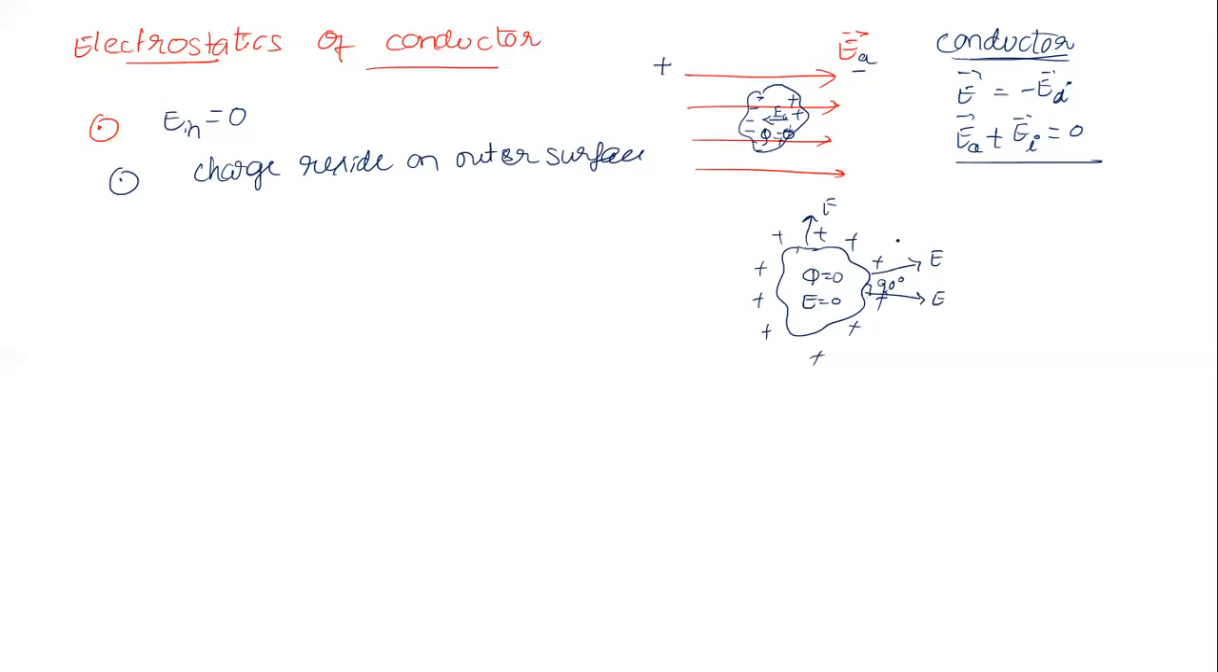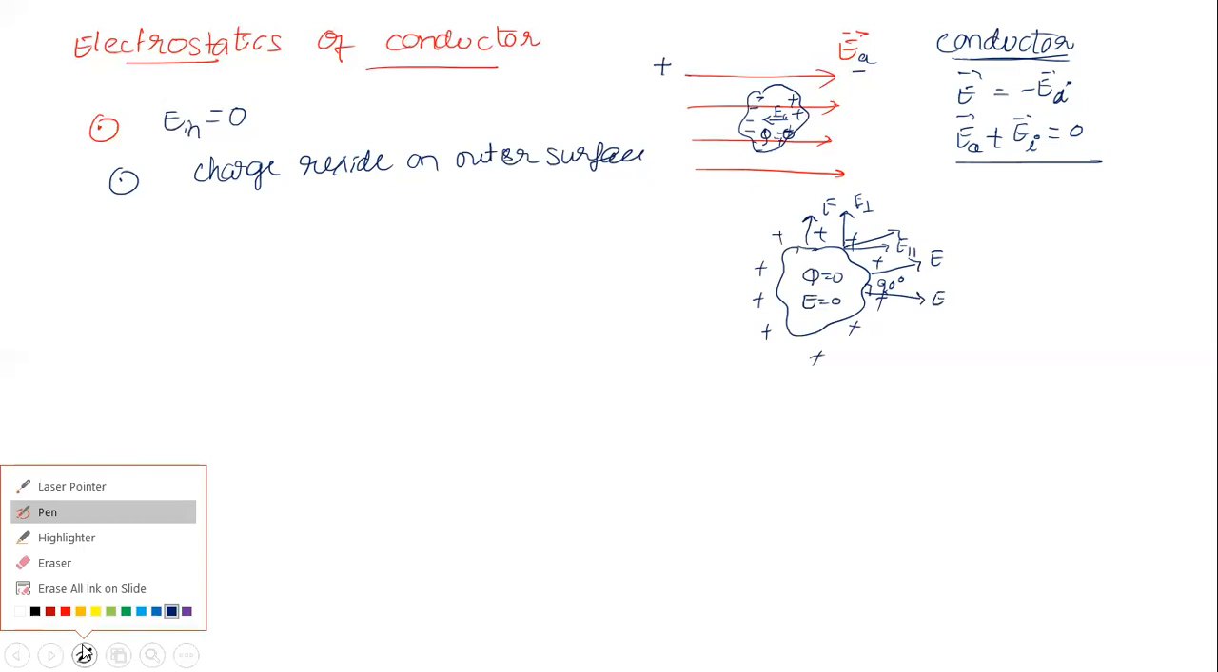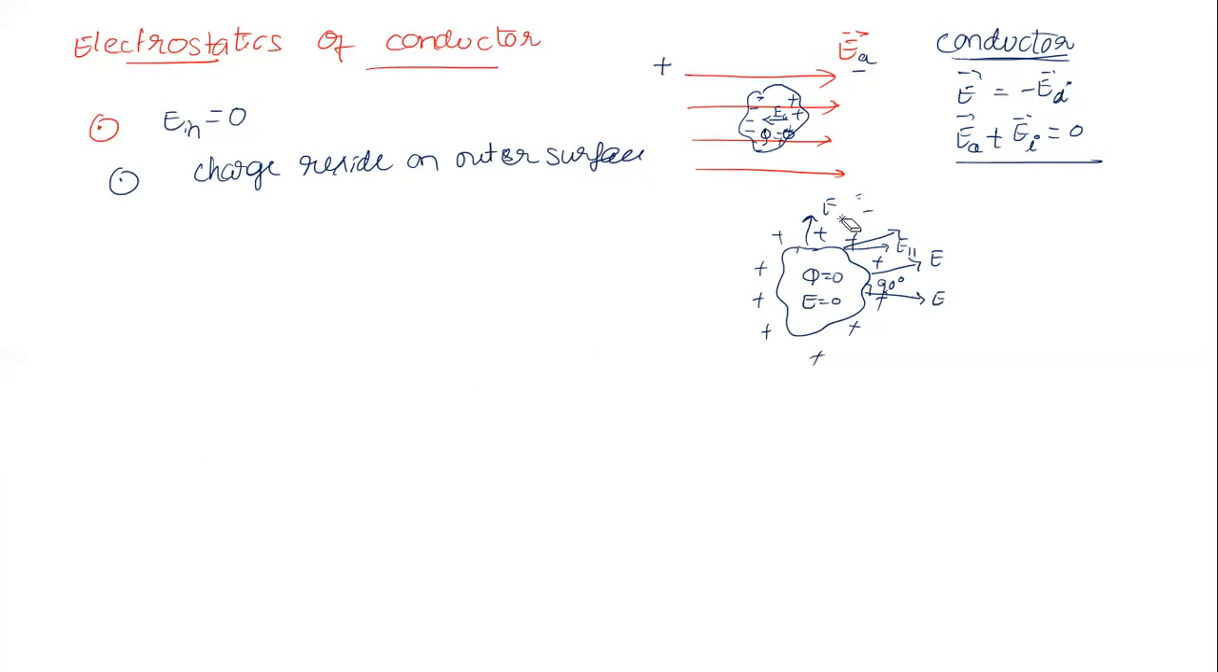Sir, what if it makes some other angle? Let us say it makes an angle like this. This is not equal to 90 degrees, right? So I need to draw two things: one is E perpendicular and one more is E parallel. So because of E parallel, what will happen? So E perpendicular will be like this, and E parallel will be like this.